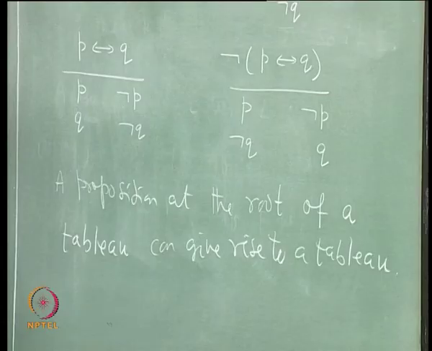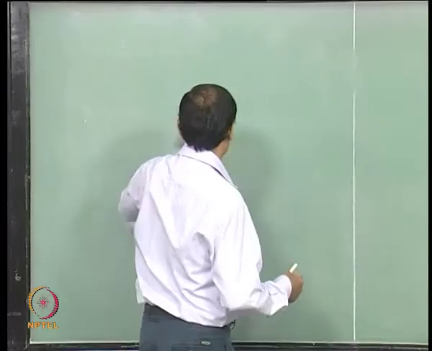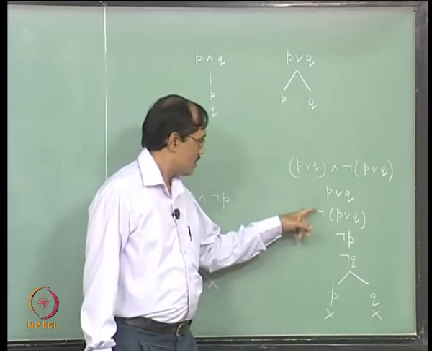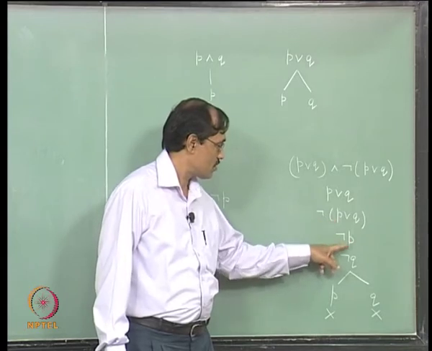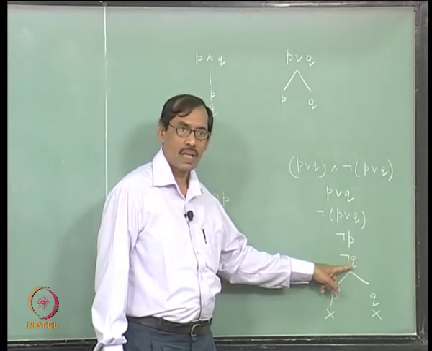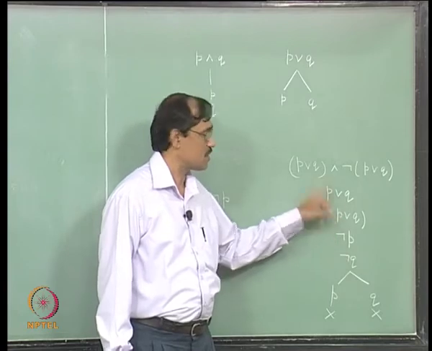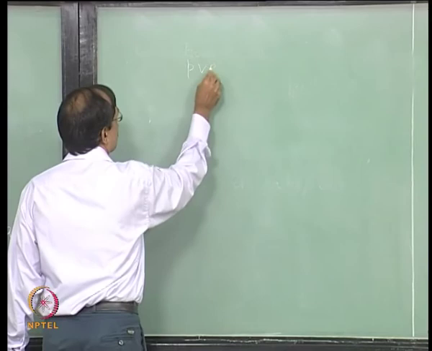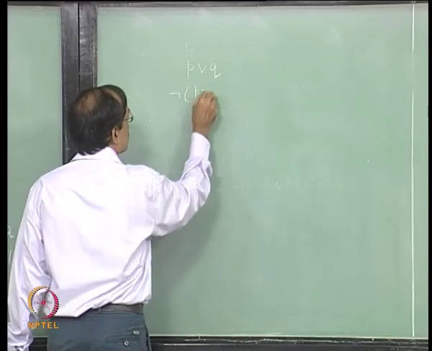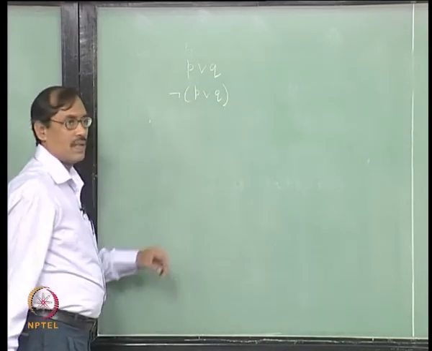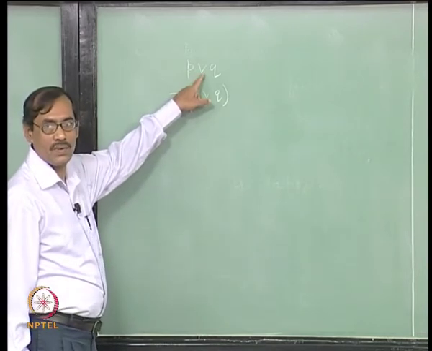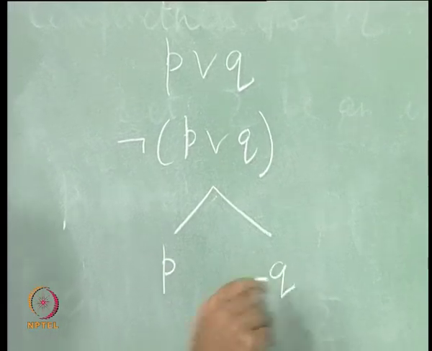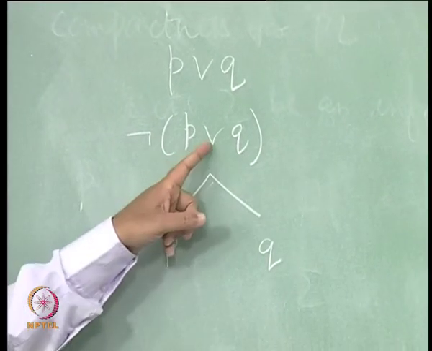But then there is one simple caution there. The caution is this, just look at the tabula we have constructed here. From the third proposition we got to not P and not Q. Instead of the third, suppose I go for the second. So what will happen? I have P or Q, I have not of P or Q. Now, I first apply OR rule. Okay. So I would get P, another as Q. Now, I want to apply this.